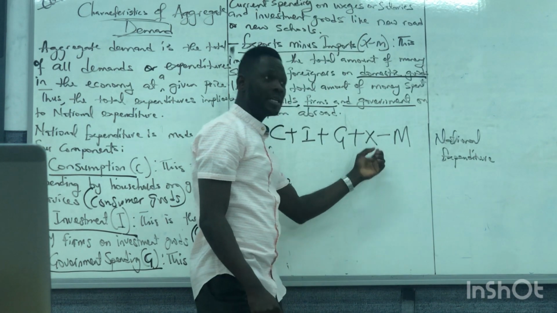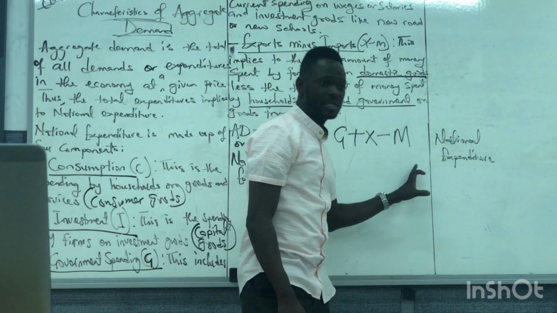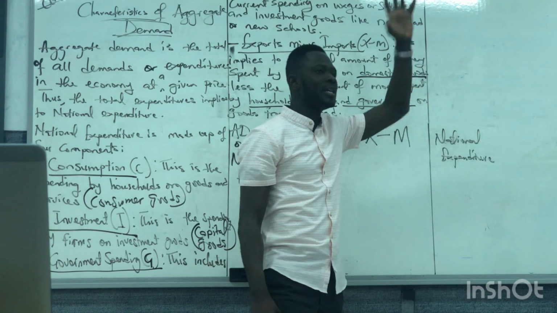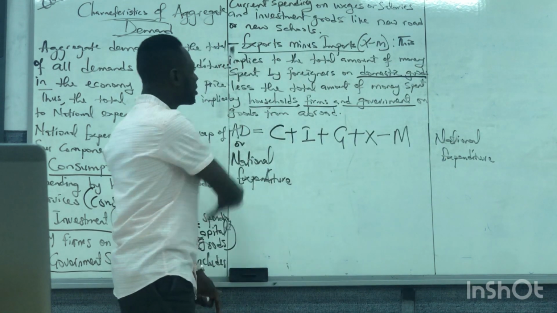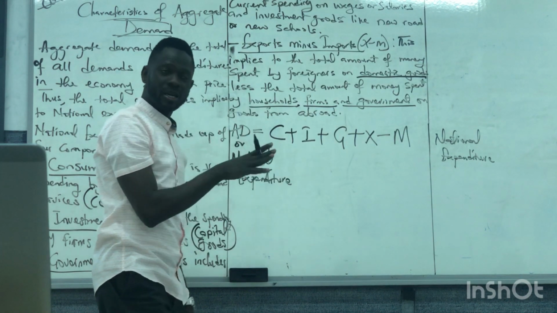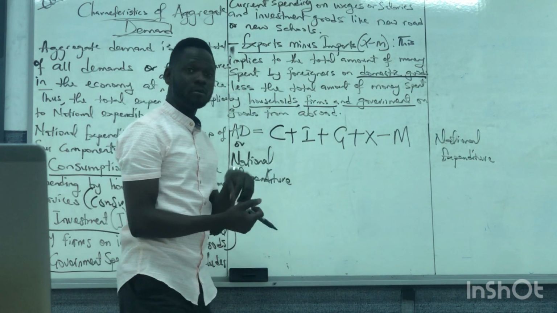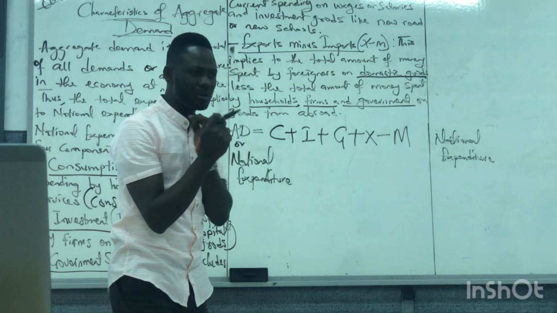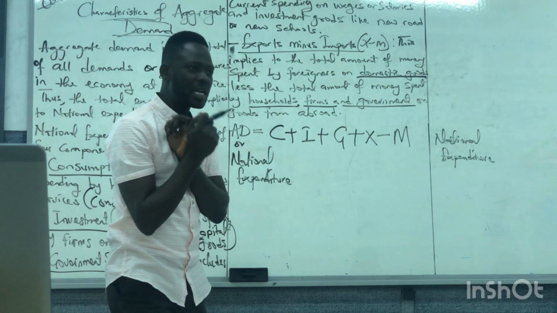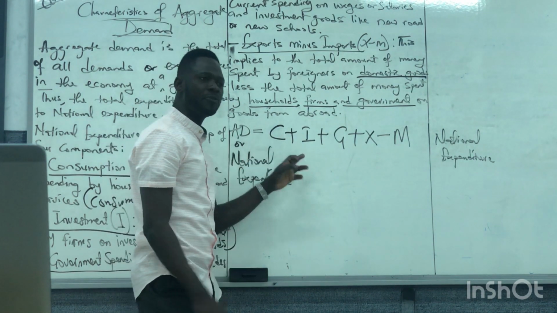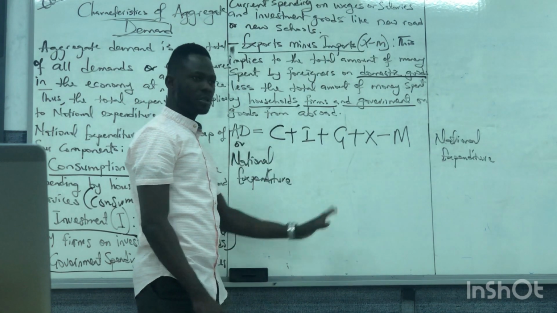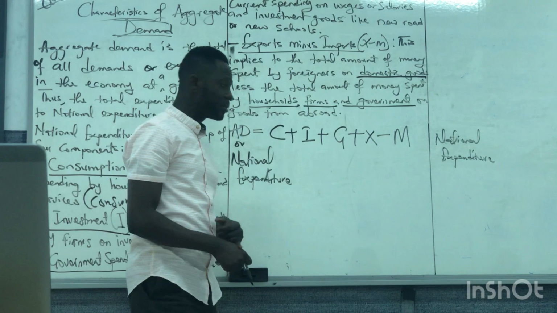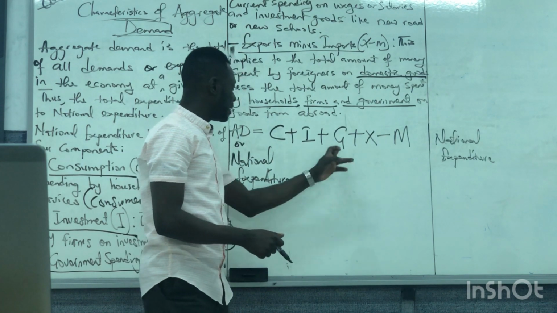Then we take away things we bought from foreign businesses. Any question about aggregate demand? So this is all about aggregate demand and the formula. If they ask you to solve national expenditure or aggregate demand, it's still the same formula: C plus I plus G plus X minus M. Any question about this? C stands for consumption, I stands for investment, G for government spending,